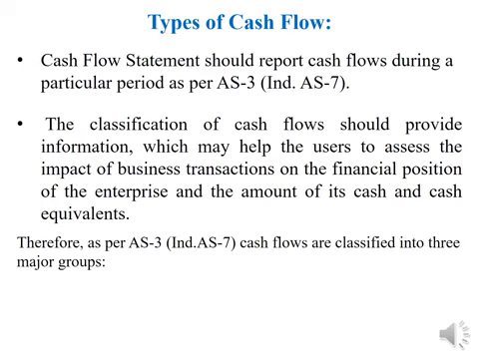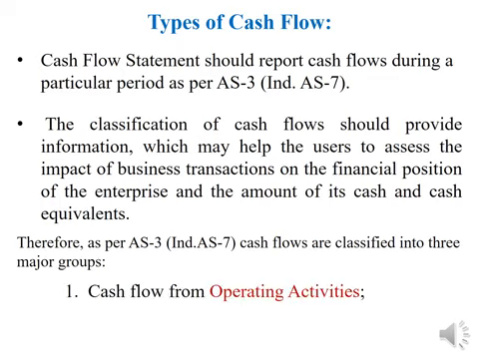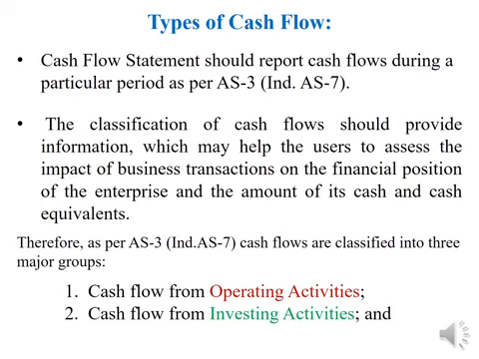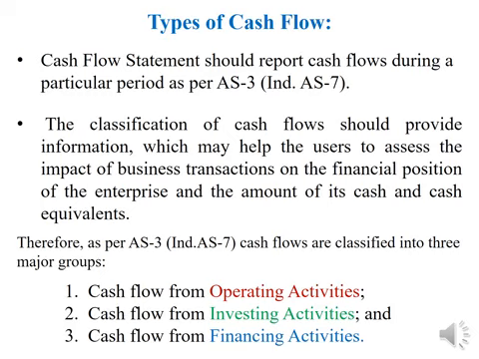Therefore, as per Accounting Standard 3 or presently Ind AS 7, cash flows are classified into three broad groups, three major categories, namely cash flow from operating activities, cash flow from investing activities, and cash flow from financing activities.